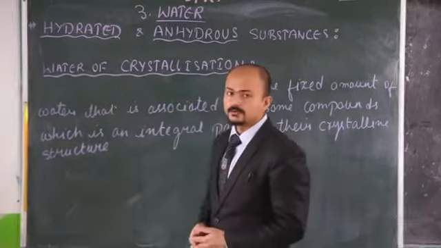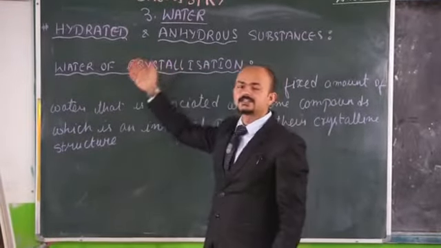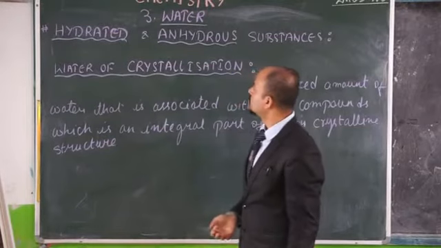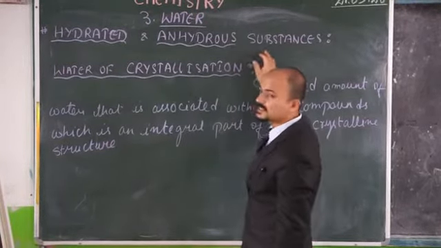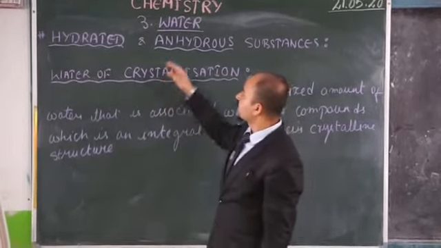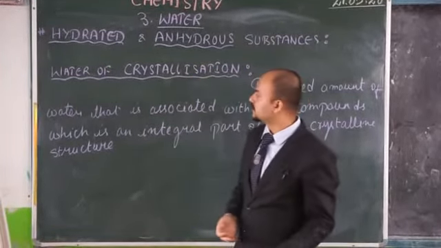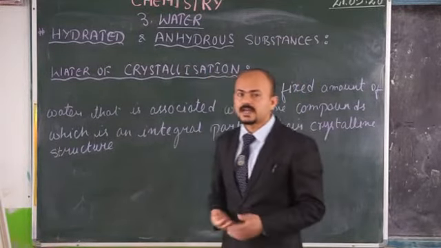So today we are going to discuss chapter 3, and it's the continuation of chapter 3, water. And today's topic is hydrated and anhydrous substances. To understand hydrated and anhydrous substances, first we need to know what is water of crystallization. So what is water of crystallization?